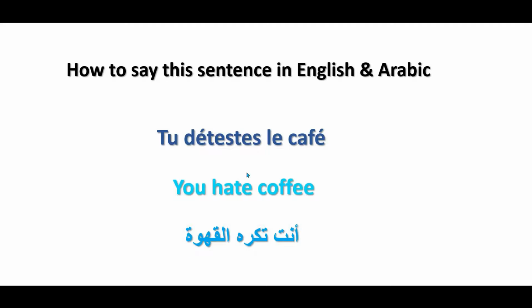Guys, we use le because of le verbe déteste. Tu détestes le café. You hate coffee. أنت تكره القهوة.